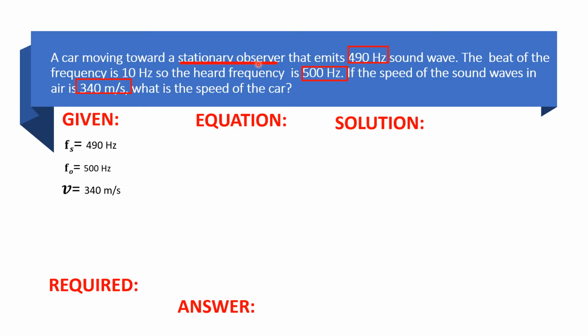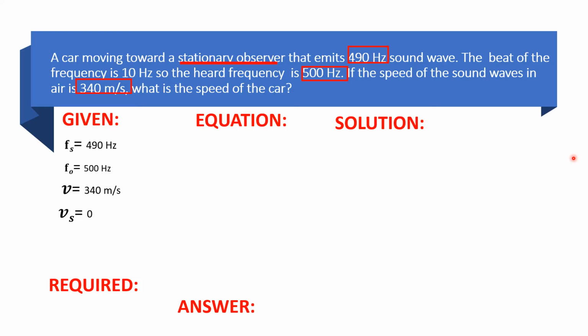So, kahit na may observer yan, pampagulo lang siguro para mas mapaisip ka. But that stationary observer is the source kasi siya yung nagpuproduce ng sound. Yung car, hindi naman siya nagproduce ng sound sa problem eh. So, in this case, itong ating stationary observer, itong ating source. So, ang speed ng ating source is stationary. Pag sinabing stationary, nakahinto. So, Vs is equal to 0.